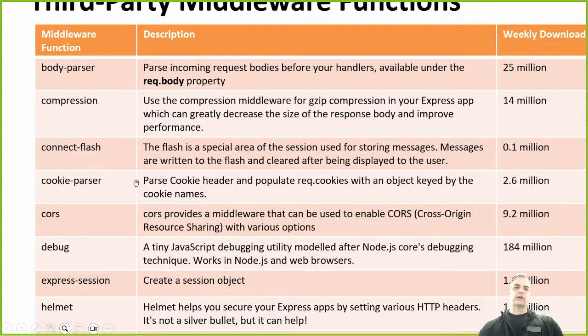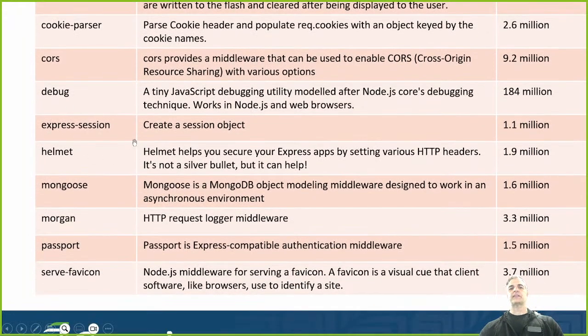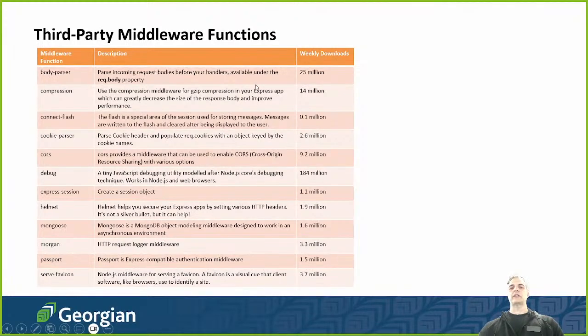And there's other ones: cookie parser, cors, debug, express session. When we need a session object that's on the server side, we can make an express session. Helmet, which allows us to secure our Express apps. Mongoose, we're going to use to connect to MongoDB. Morgan, where we use that for logging. Passport for authentication. And serve favicon to have a favicon, a little icon at the top of our tab. That's what it does. Okay? And you can see that these are very common Express middleware functions that we use.